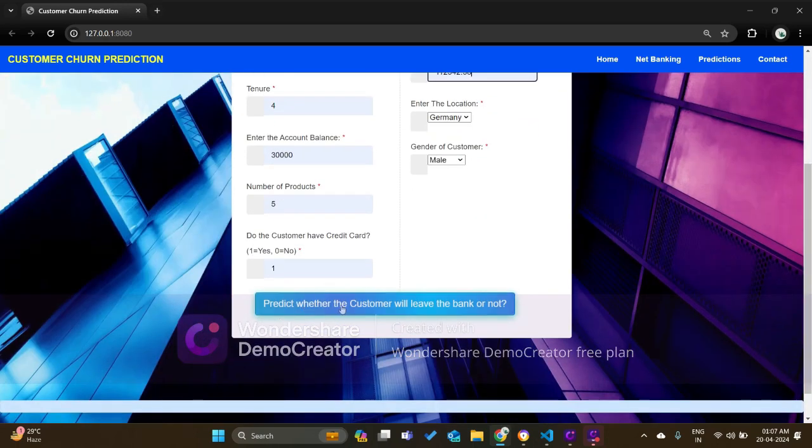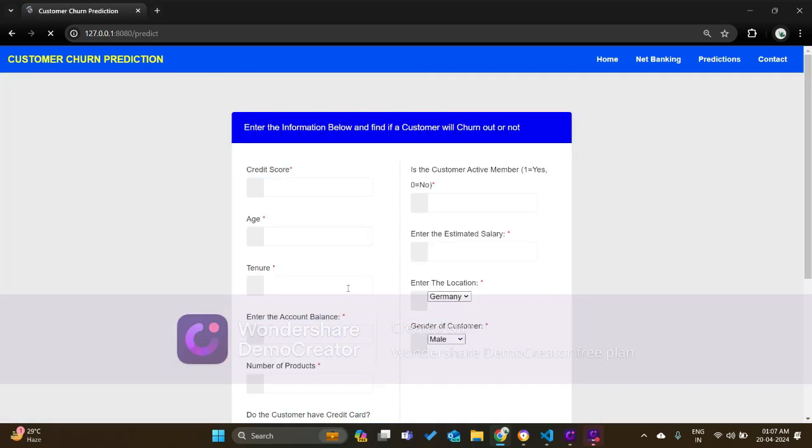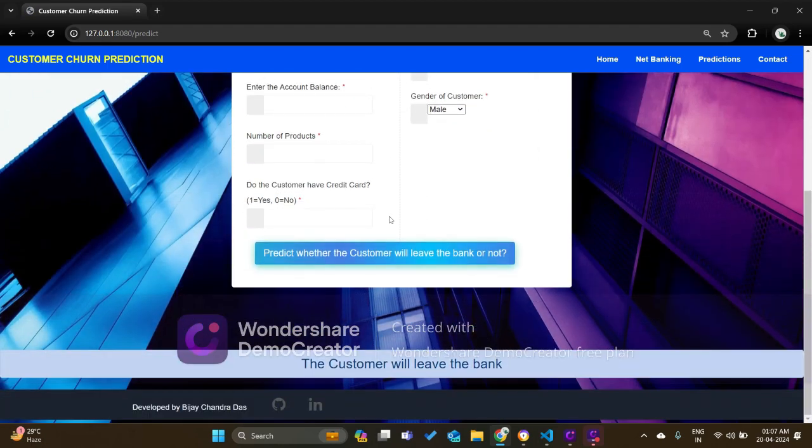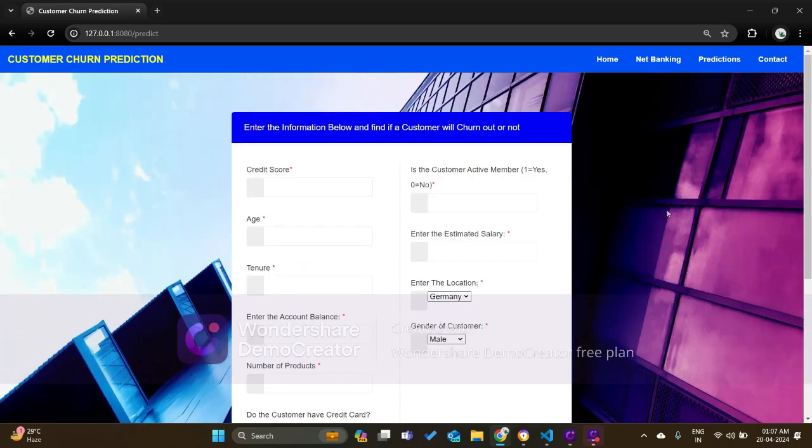Okay. So now when I hit the predict button, it predicted and the result comes here that the customer will leave the bank. So this is the demo of my app. Finally, I created the web application here.